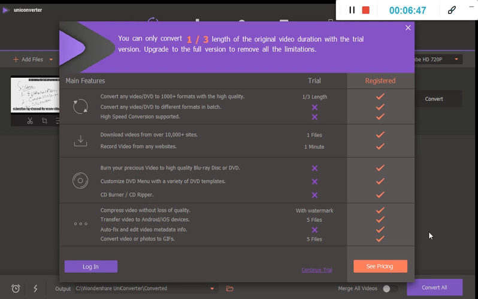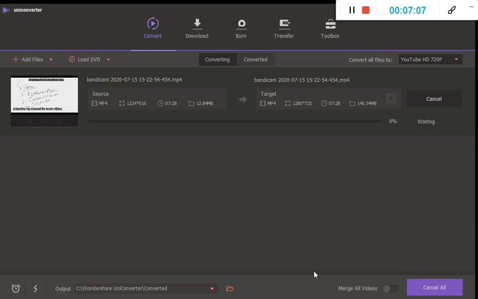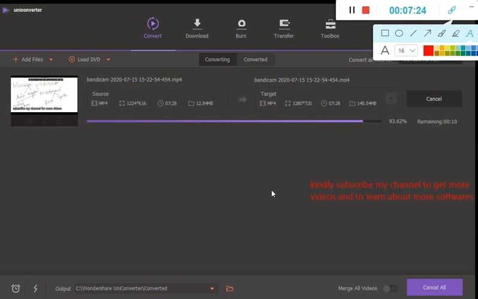But if you have a video whose time exceeds a limit, like 1 hour, 2 hours, 3 hours, then you have two options. Either you may continue with your trial version, or you can see prices over here and then log in. So I have the trial version, so I'll go with continue trial, and after all of that process is done, it will be converted into my desired option. Okay, and after that we will look at what has been done. So let's wait for that time. Now it's almost going to be completed within a couple of seconds.